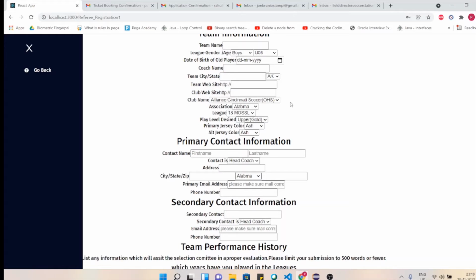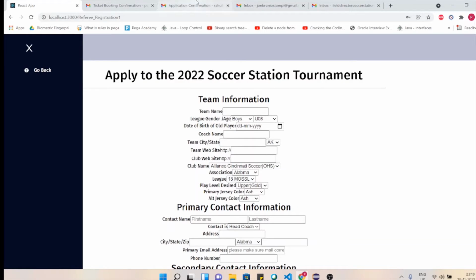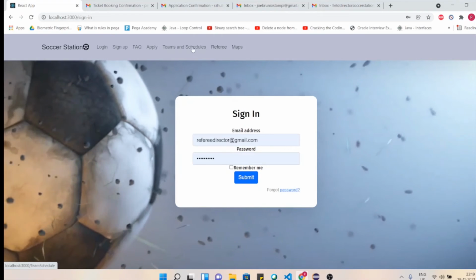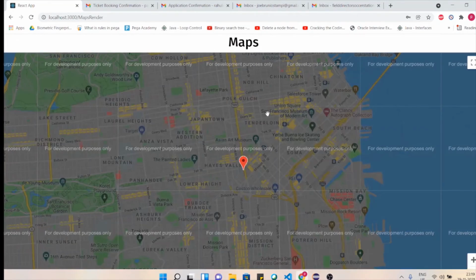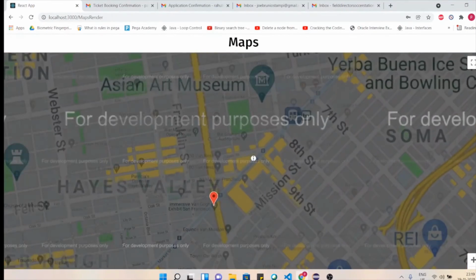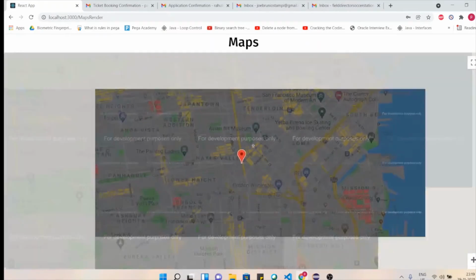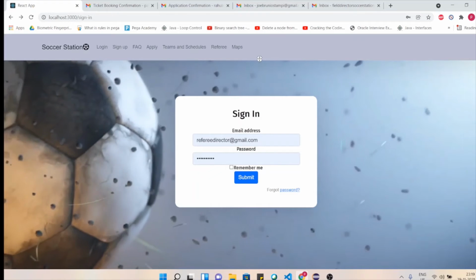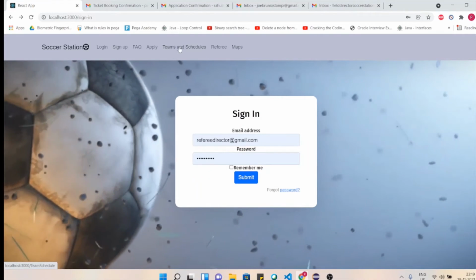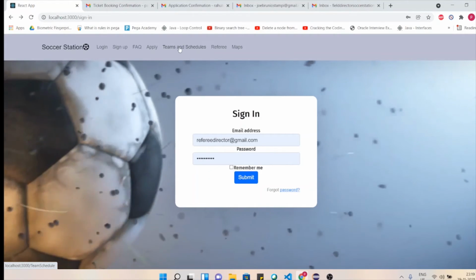Just how Rahul Nathan submitted his application, this application will also be submitted, and a confirmation mail will be received by that person. Then we have also implemented maps functionality. Now if you can see the maps functionality, we have successfully integrated Google Maps and implemented the maps functionality. This is one of the features that we implemented. And going to team schedules.